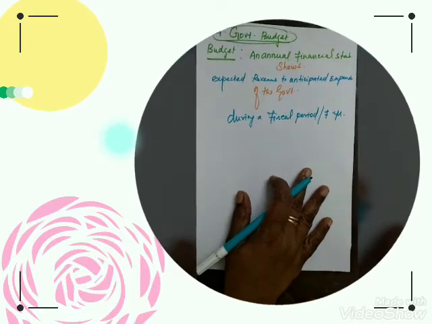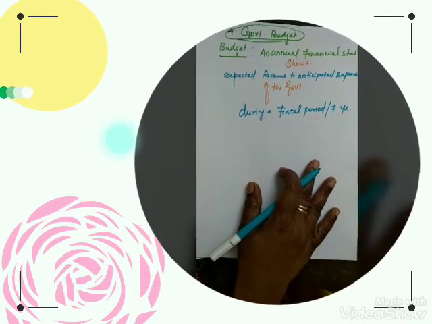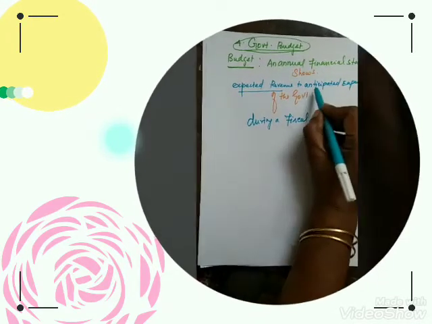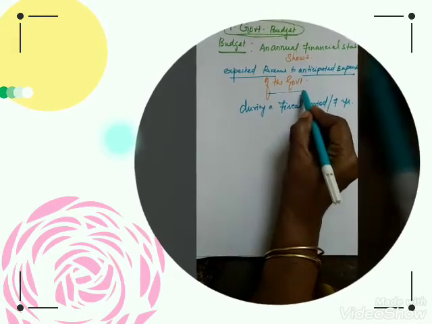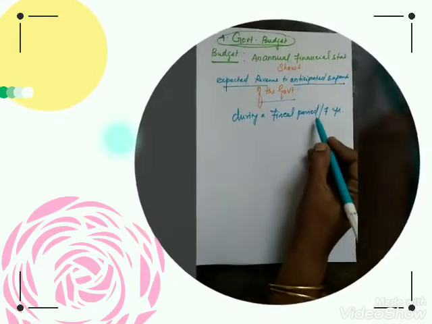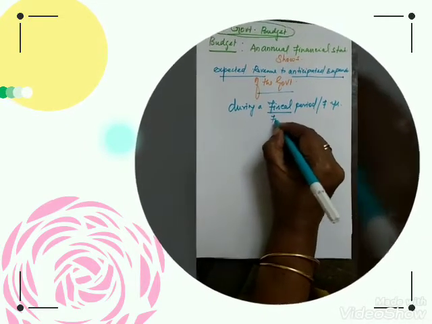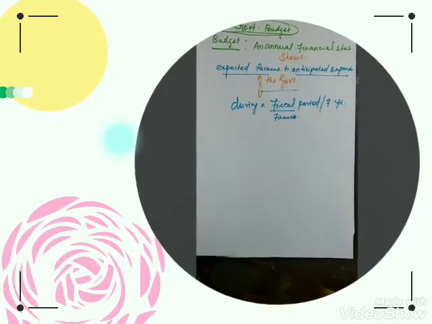So what is the definition of a budget? An annual financial statement, and it shows the expected revenue and anticipated expenditure of the government during a fiscal period or the financial year. Fiscal means finance. Okay, is it clear?